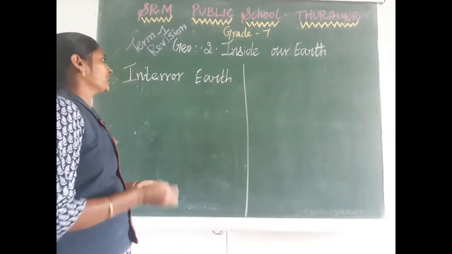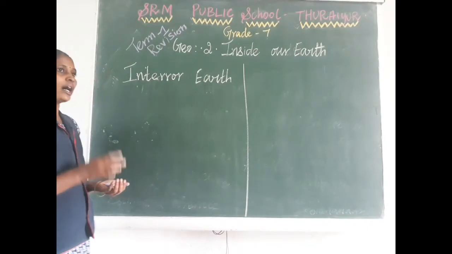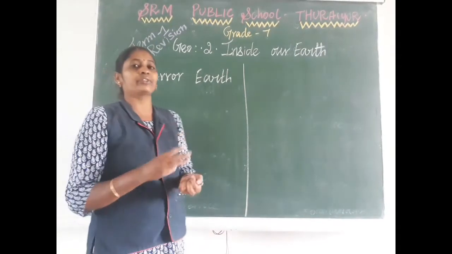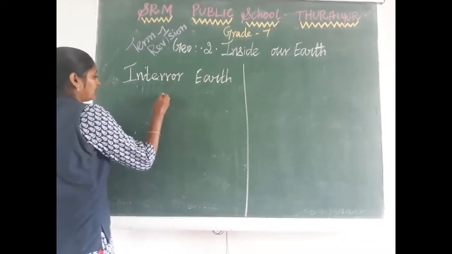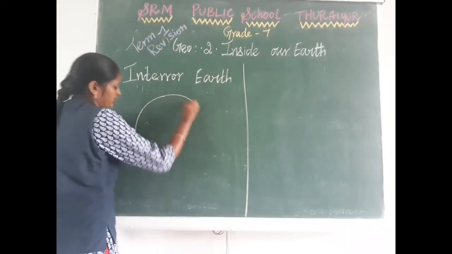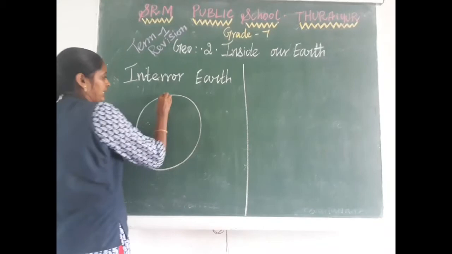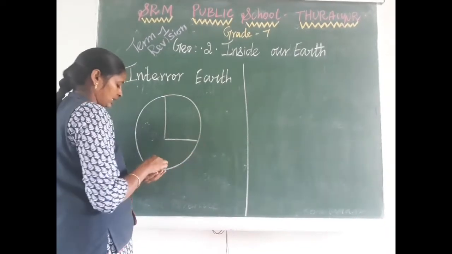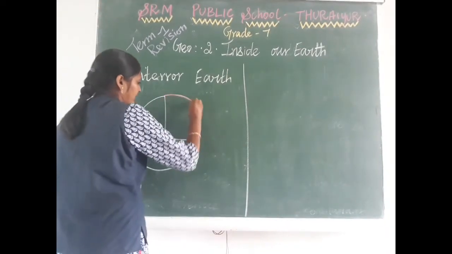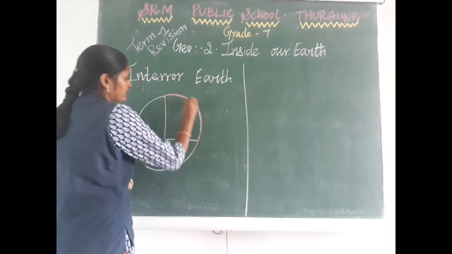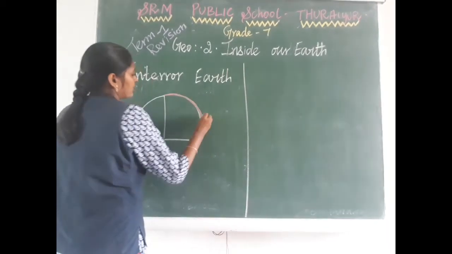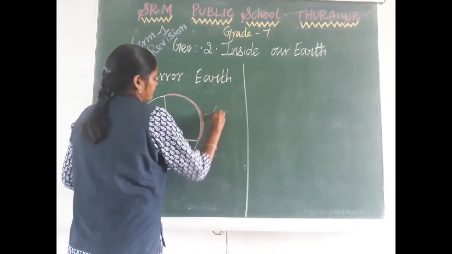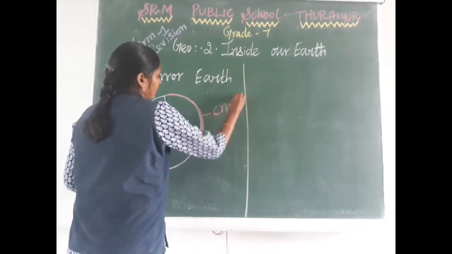So, interior of earth. Our earth has three different layers. Suppose this is the earth, then we have three layers. The first layer, the topmost layer of the earth, is called the crust.